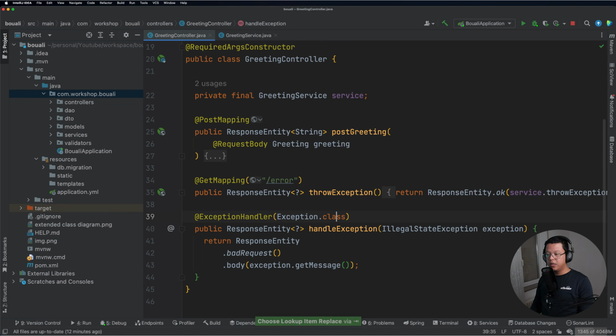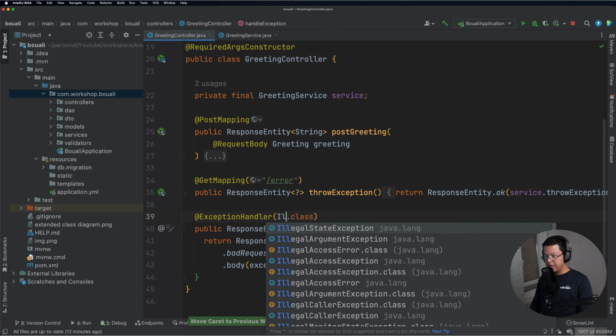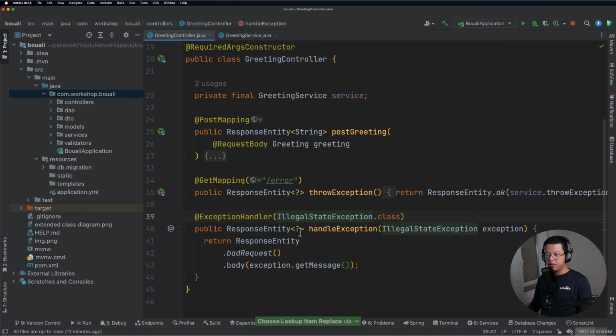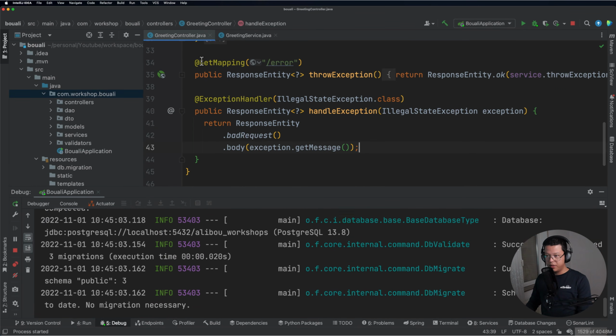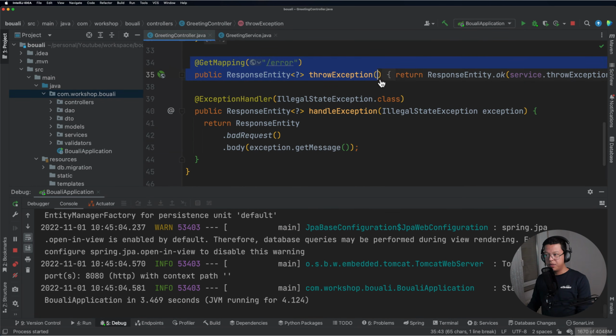So we can tell this exception handler to catch any exception that occurs, or if I want to be more specific, I can tell it that I want to catch only illegal state exceptions here. So anytime an illegal state exception happens in this controller, it will be intercepted and absorbed here, and we will have this response entity. Let's restart our application and test these changes and see what the output of this method will be. Let's make a second call to the get mapping and see the output.